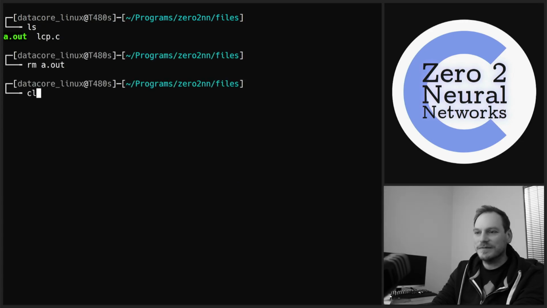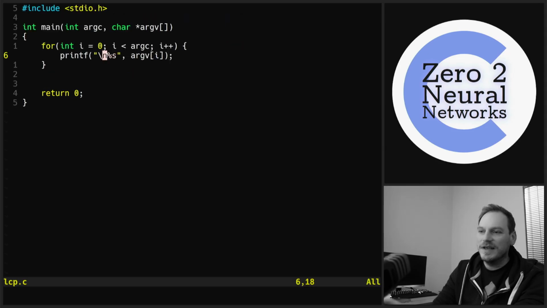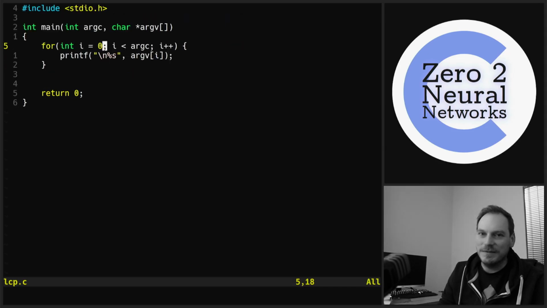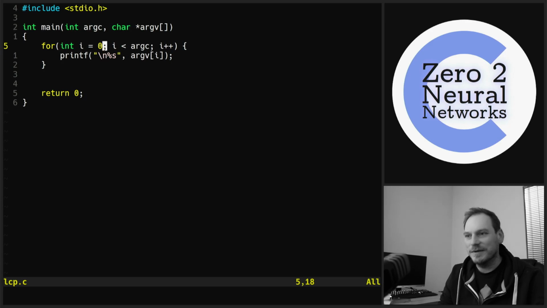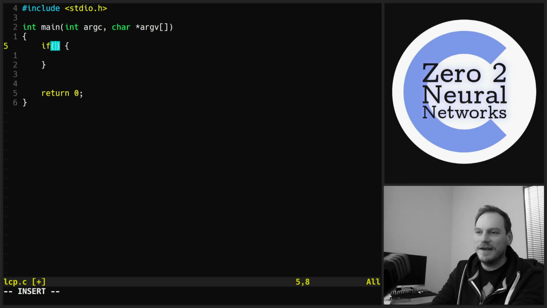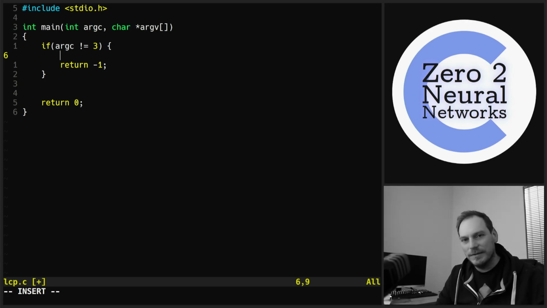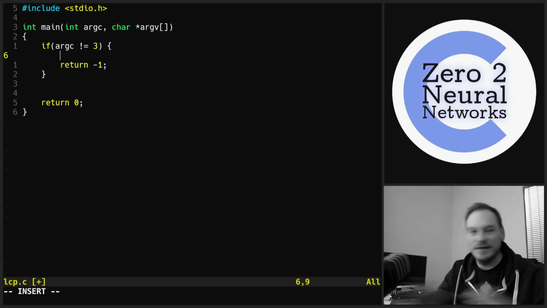So let us continue. So we need to sanitize this input. So we don't want to be able to supply a million files, do we? We want a limited functionality to this program. So let's get rid of that. We want a simple if in here, and we want to do if argc is not equal to 3, and then we're going to end the program there. So we need to supply exactly 3 arguments: the program name, the input file, and the output file. Any deviation from that, this program is just going to end.